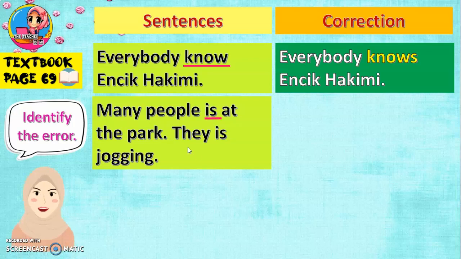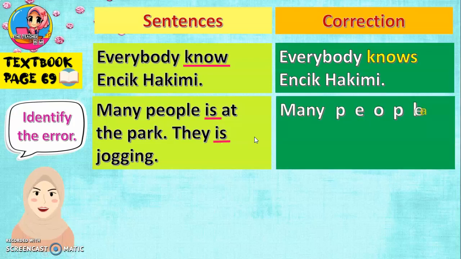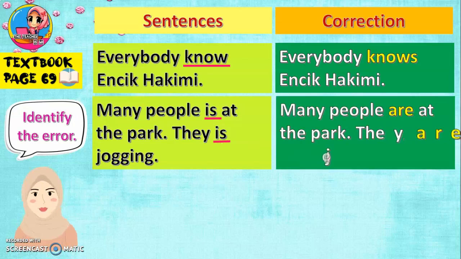And then the second sentence, they is jogging. They, mereka. Can we use is for they? Boleh guna is tak untuk mereka? No. So that is the error. So we need to write like this. Many people are at the park. They are jogging. Because if more than one, we need to use verb to be are. Verb to be are kena guna untuk subjek yang ramai, yang banyak. Tak boleh guna is. Is hanya untuk singular.